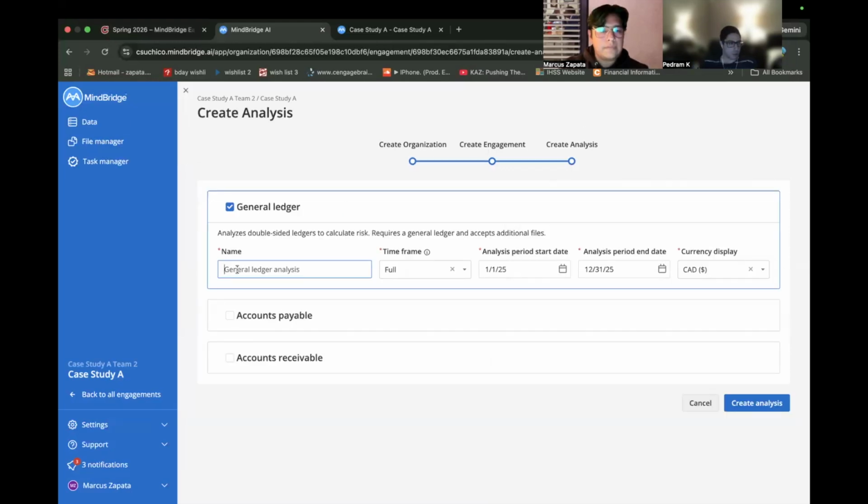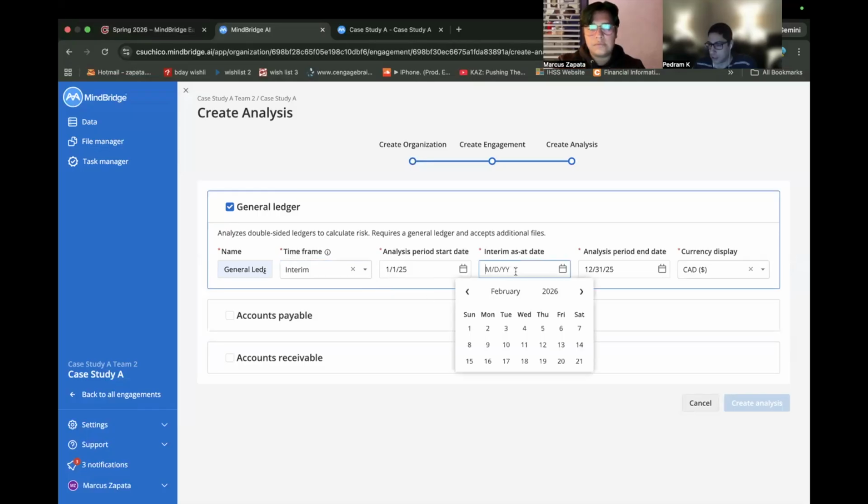Okay, so for the name, it's going to be General Ledger Analysis Case Study A. The time frame is going to be an interim analysis. Start date January 1st, 2023. And then the interim end date is going to be September 30th, 2023.